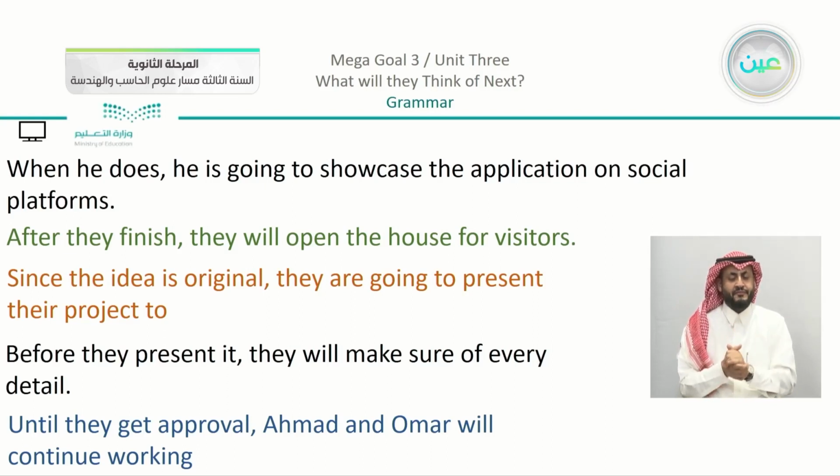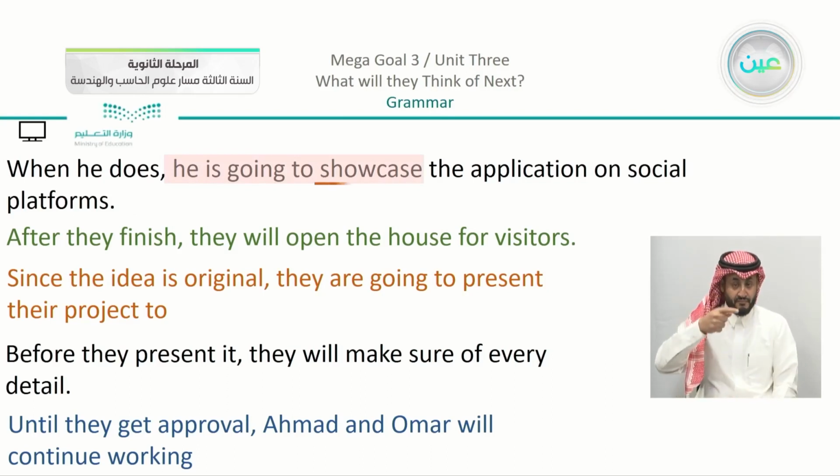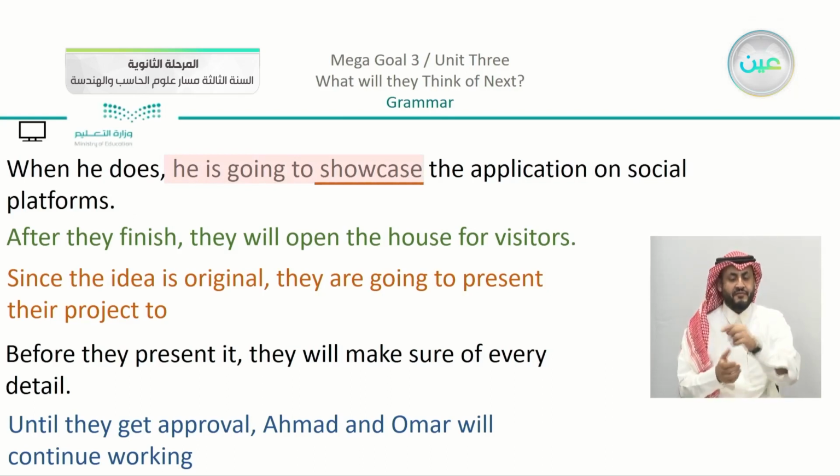Now, where is the future in the first one, in the black example? You can see that it is, he is going to showcase. So we have here using going to, and showcase is going to be the base form. So you're going to use going to plus the helping verb or the verb to be.